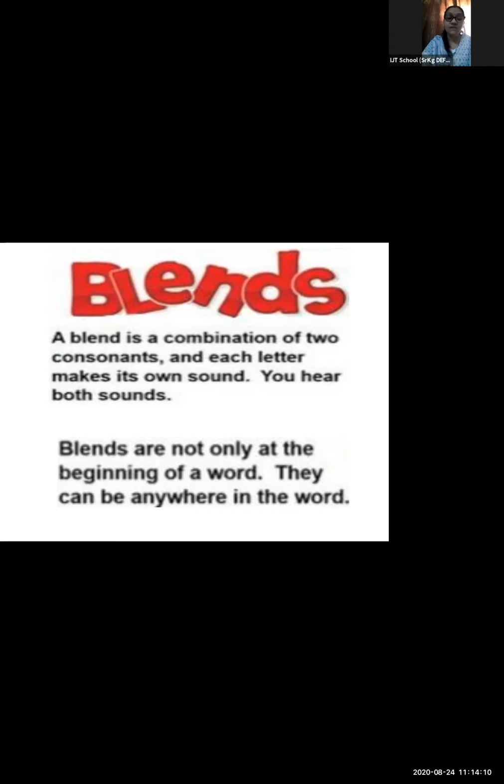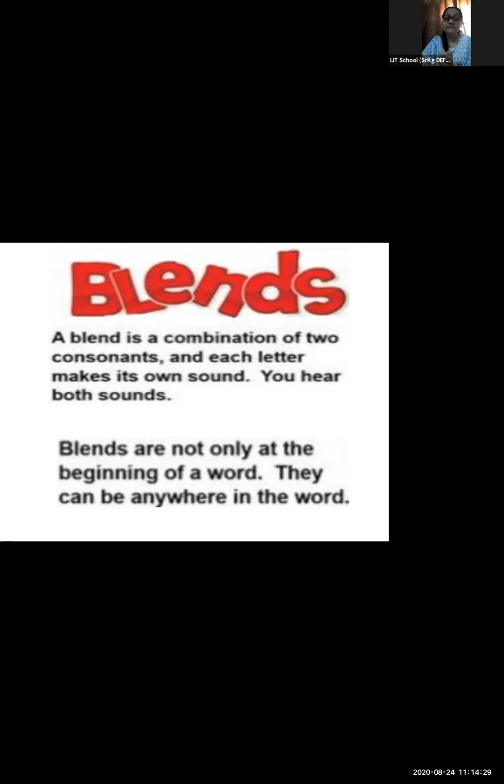Yes, here you can hear both sounds. Slur. Yes, I can hear the sound for both the letters, and that is slur. S and L becomes slur. Yes, now my blend is ready.